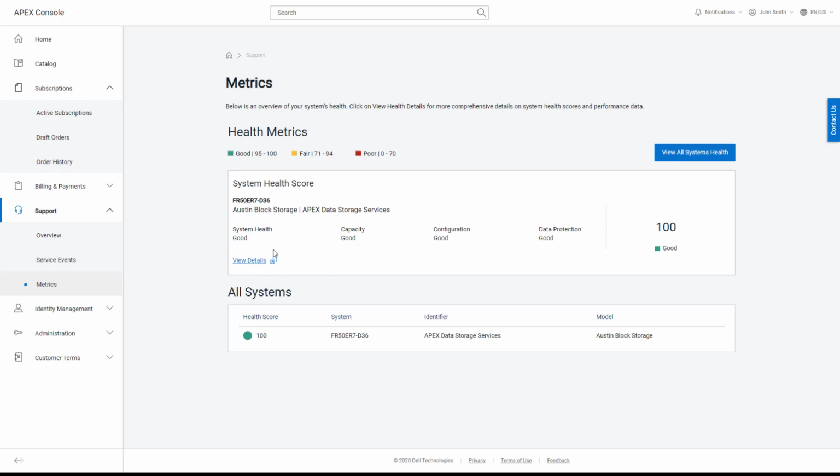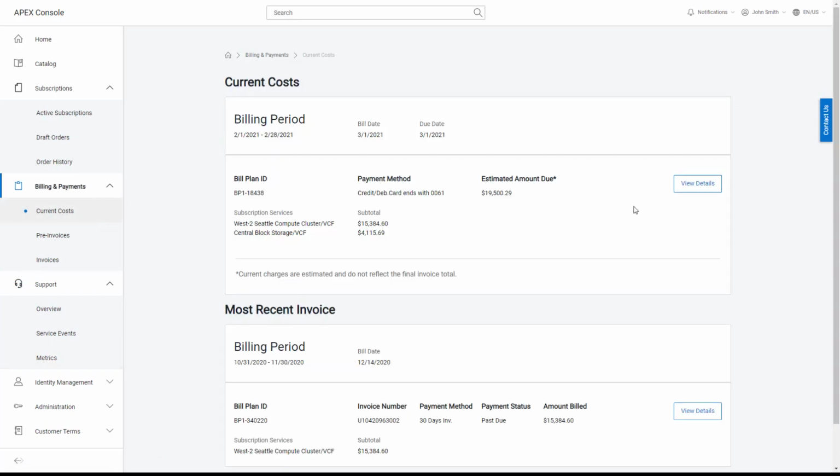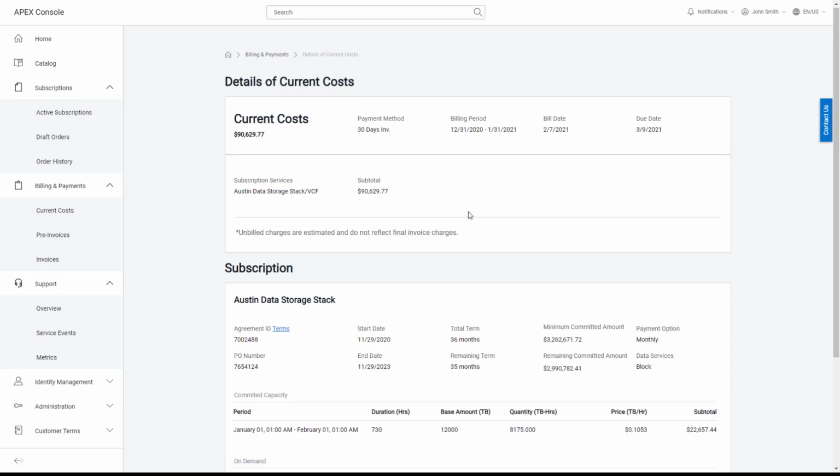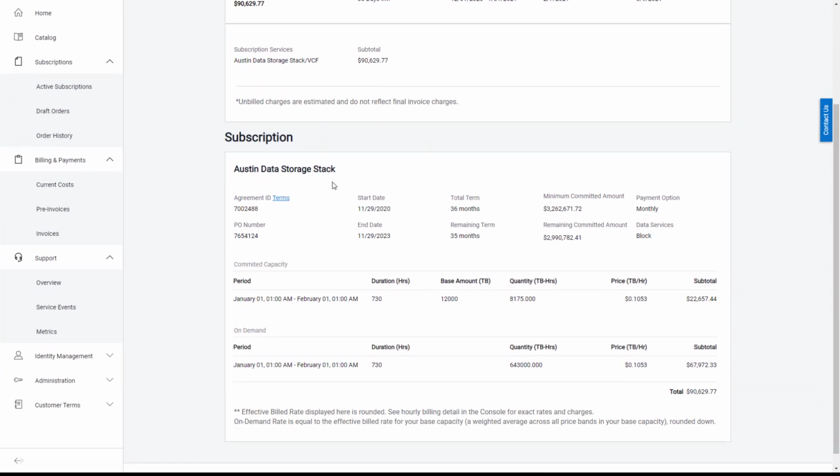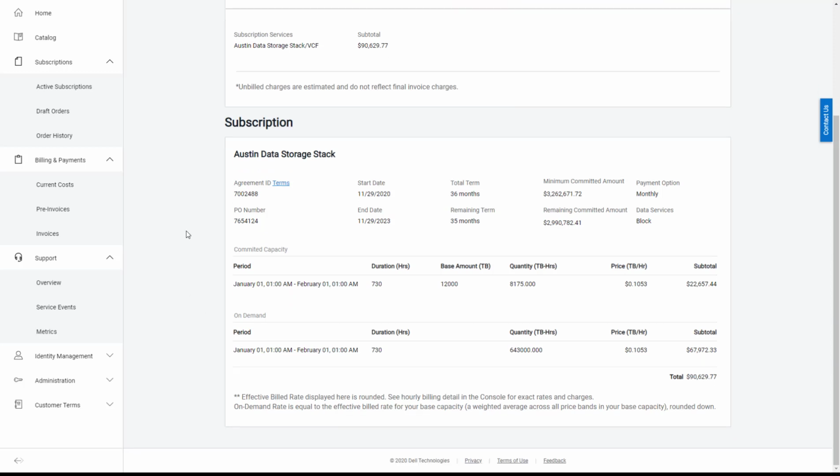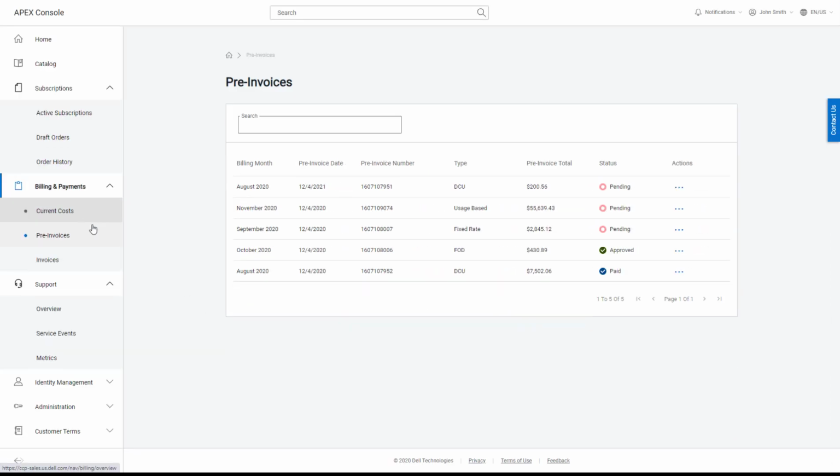If I want to dive into more details, if I click the view details button, I can look at things like capacity forecast, make sure that I'm okay on capacity, not running out, and no major problems that I need to address. Then from a billing perspective, I can look at all of my current costs, dive deeper into the details, and look at my usage just to make sure that there aren't any surprises and everything is all in order. If I am an Apex Custom customer, I can look at my pre-invoices, approve, query, or download any of my usage.